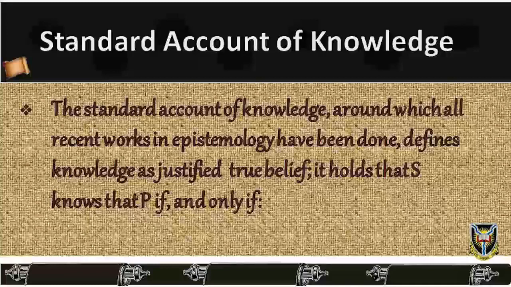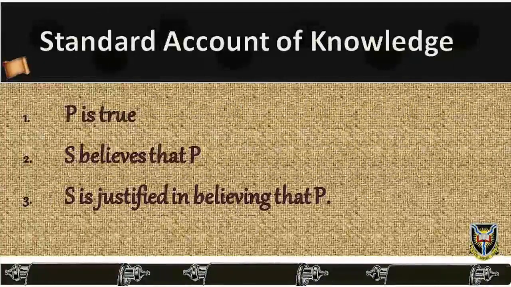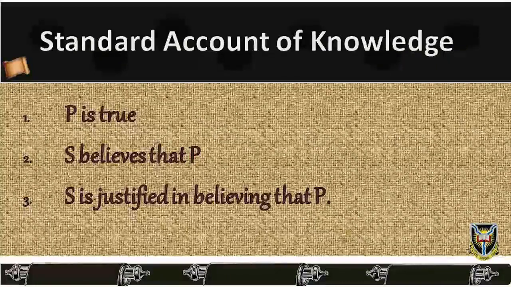belief. It holds that S knows that P if and only if 1. P is true. 2. S believes that P. 3. S is justified in believing that P. These three parts are called the tripartite definition of knowledge, or the justified true belief account of knowledge.